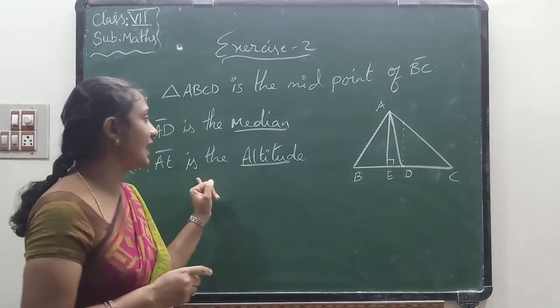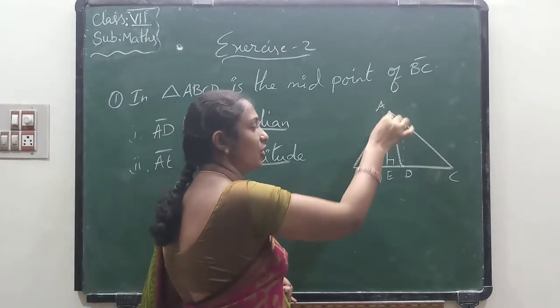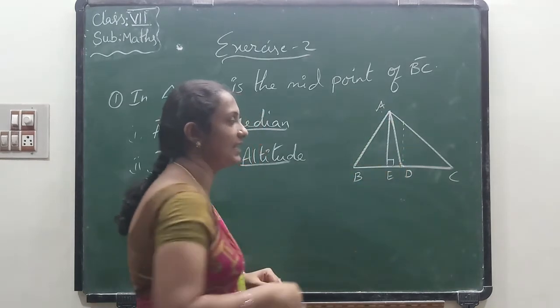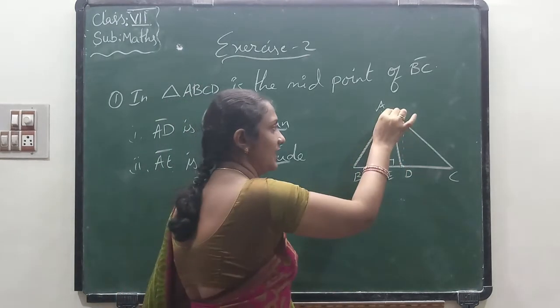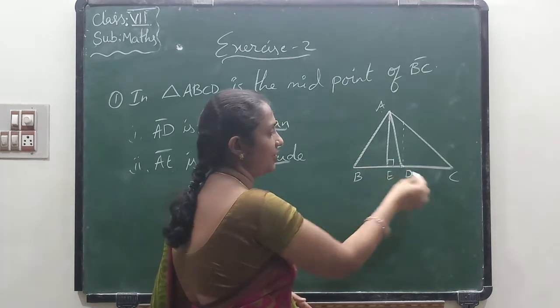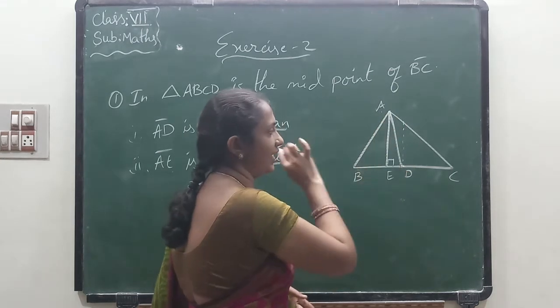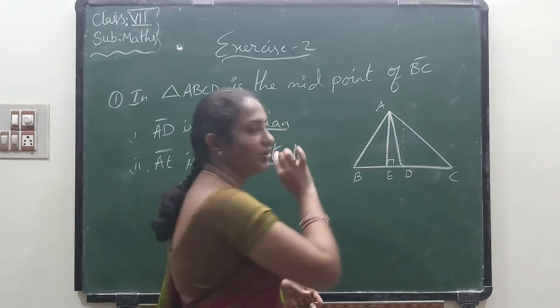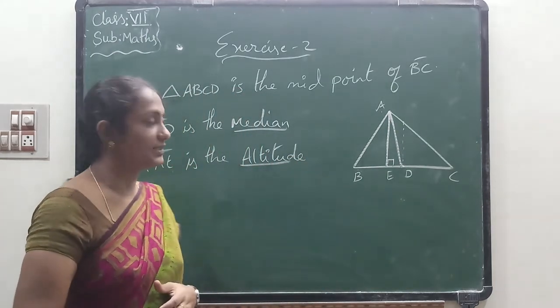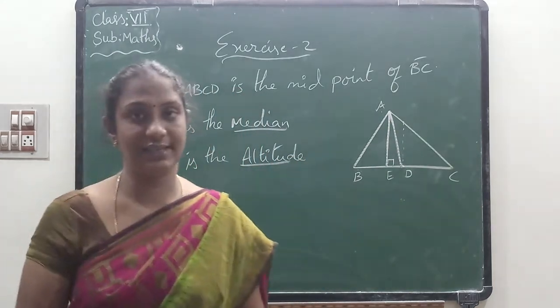Now AE means from vertex A we are intersecting the BC line straight, so this is an altitude of a triangle. Okay children, do you understand the first one? Now let us see the second one.